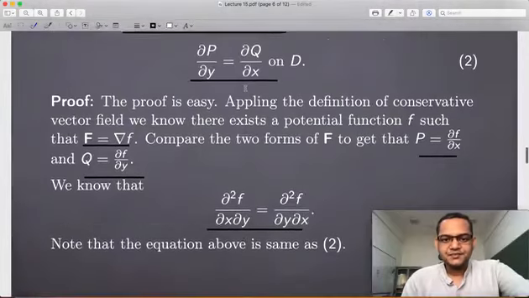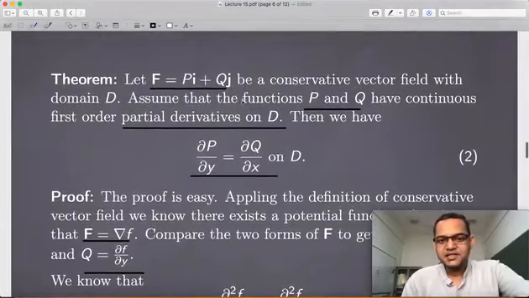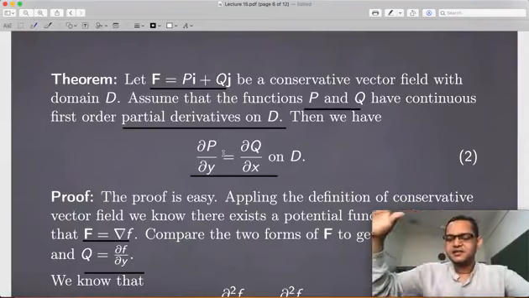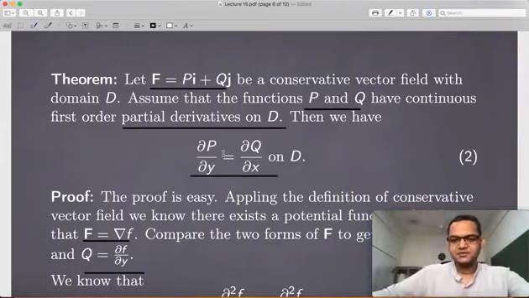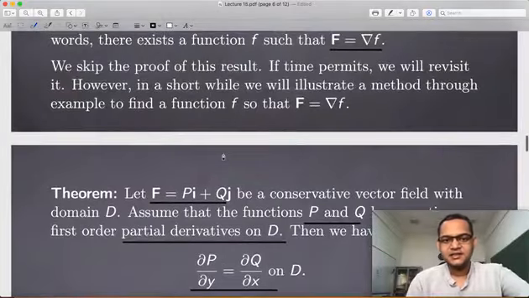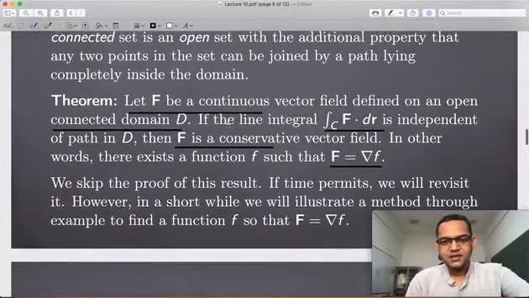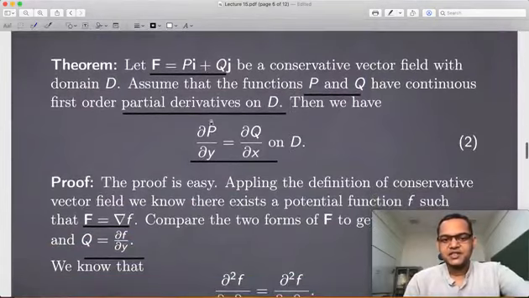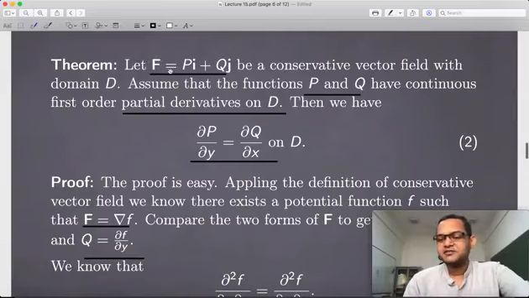But again, this is only one way. This tells you that this is a necessary condition. Like in the previous theorem also, the conservative vector field says that the integral is 0, so that was a one way result, and then we got this theorem which said that if this integral is independent of path, then the vector field is conservative. So that was the converse. Similarly, you can pose the question whether this condition is also sufficient to make sure that this vector field is conservative.